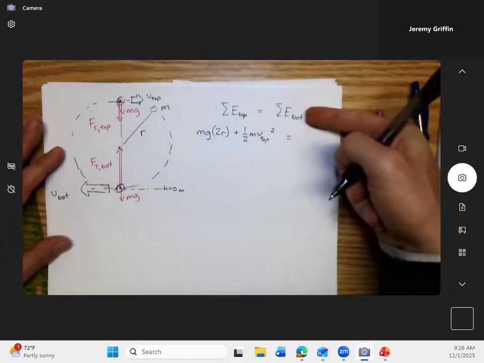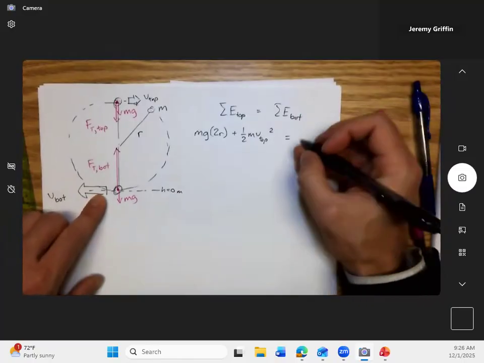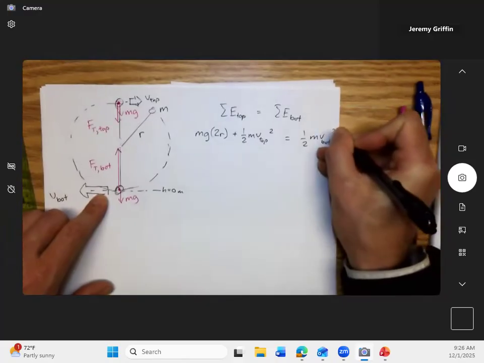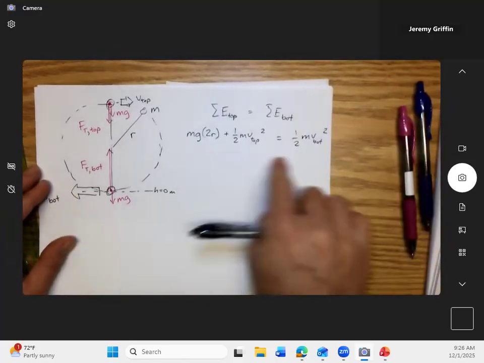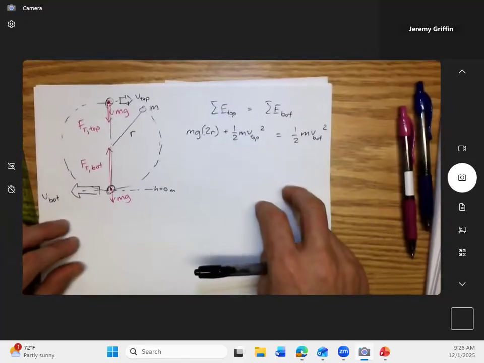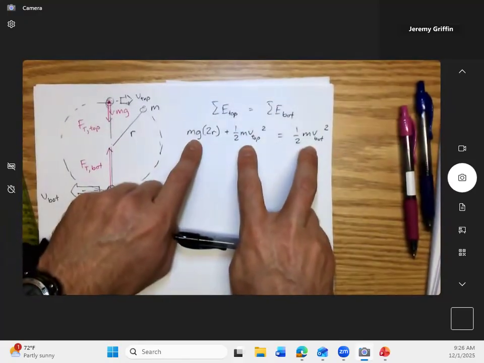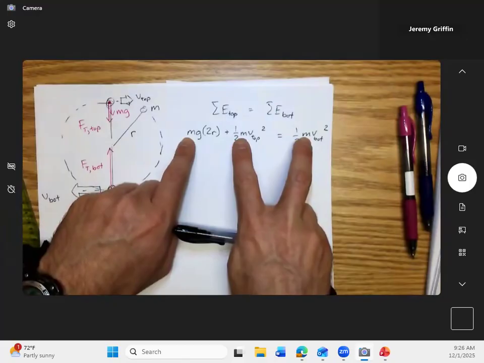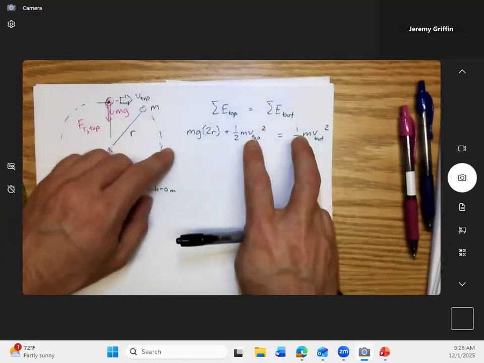But at the bottom, what form of energy? 1/2 mv bottom squared, right? So that would be a true relationship, wouldn't it? How many terms do I have? 1, 2, 3. You guys see 3 terms? And they all have a what in common? Mass. So it could end up canceling out the mass.